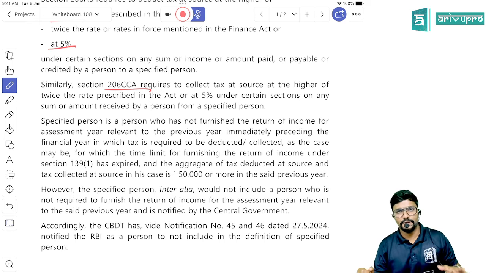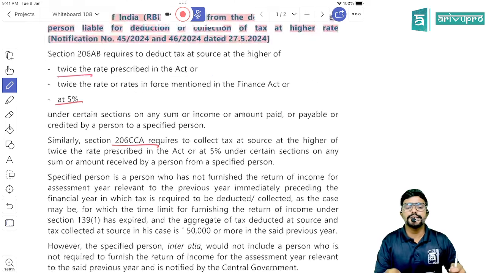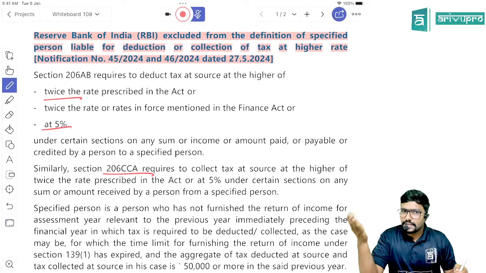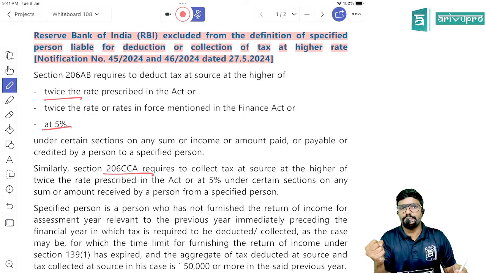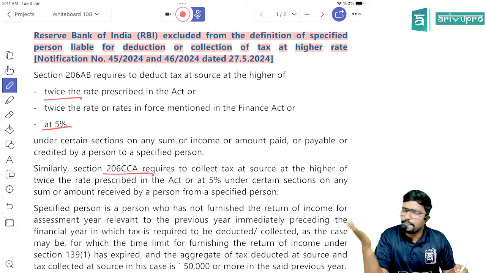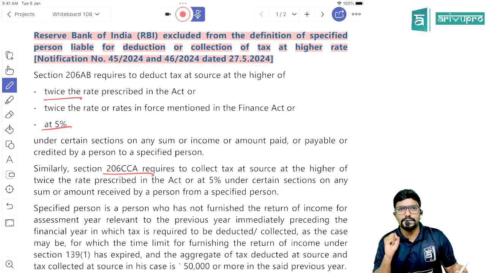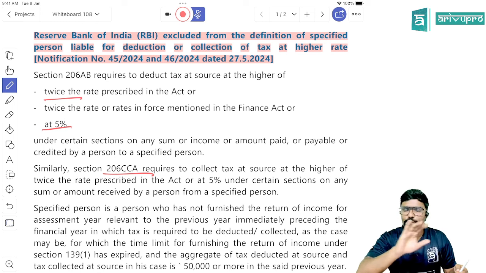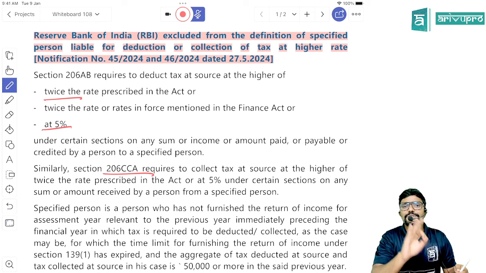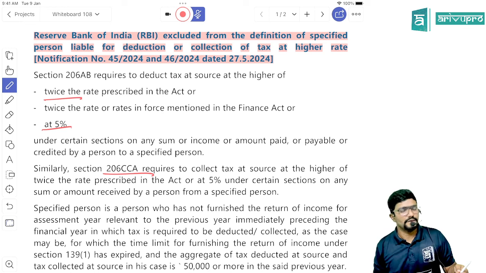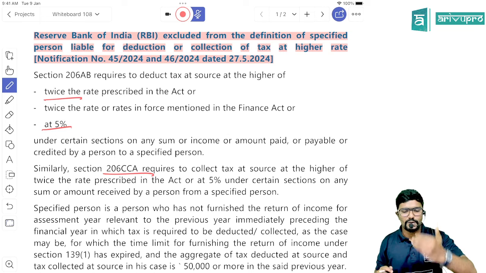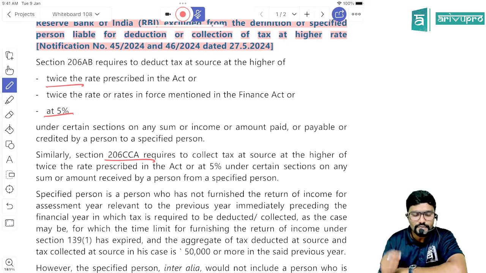Agree? Yes, sir. So in both these cases, that is in case of TDS, the payee should be a specified person, whereas in case of TCS, the buyer should be a specified person. But now they have clarified that the specified person for both TDS as well as TCS will not include Reserve Bank of India. So what is it? We will see.